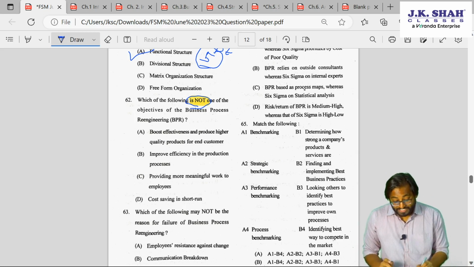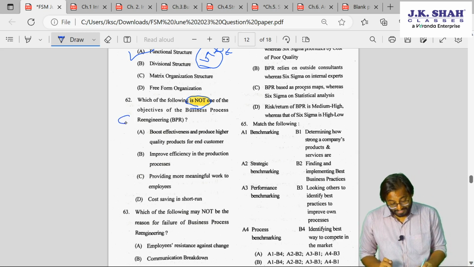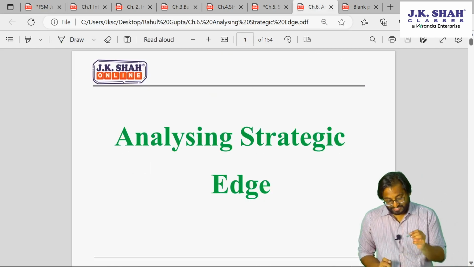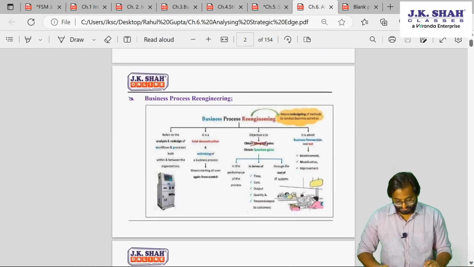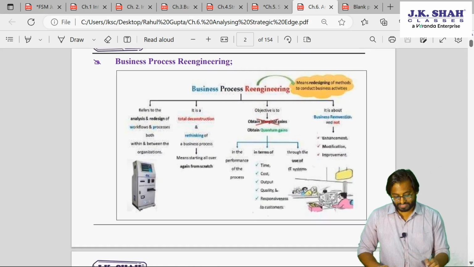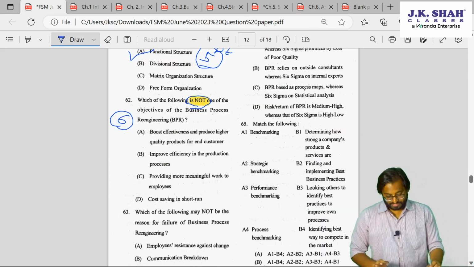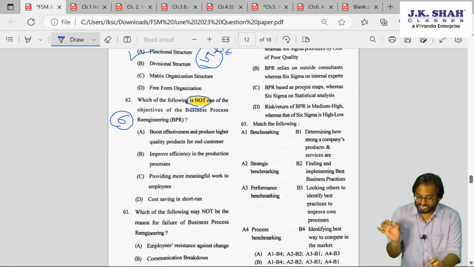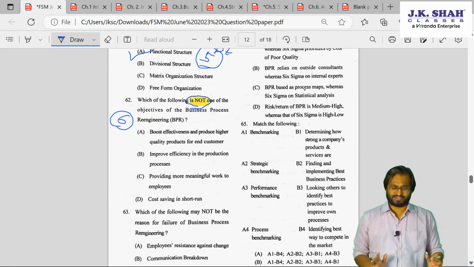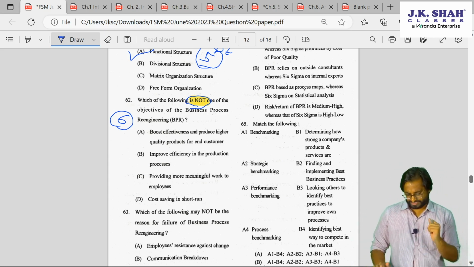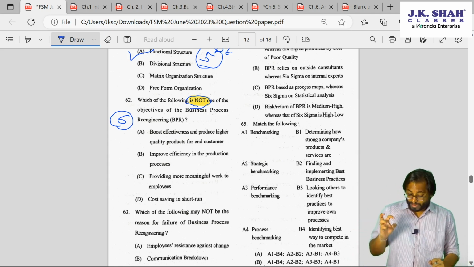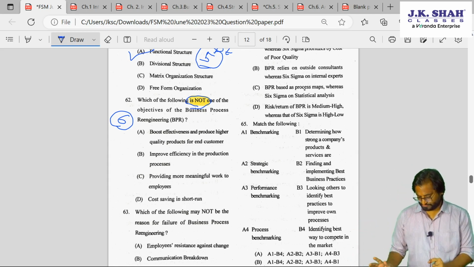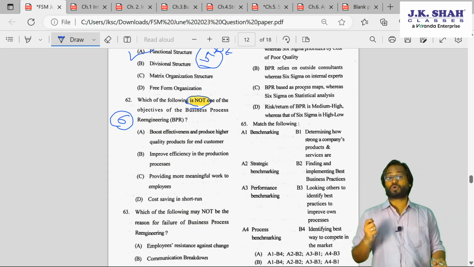By the way, this is which chapter? This is chapter number 6. Look at this, chapter number 6. The first concept itself is BPR. So let's go to the options. Boost effectiveness and produce higher quality products for end customer. Let's not jump to conclusion. Let's read all the points. Improve efficiency in the production process. Provide more meaningful work to employees. Cost saving in the short run.